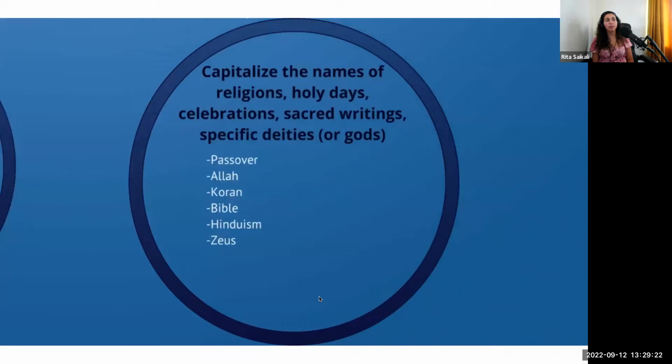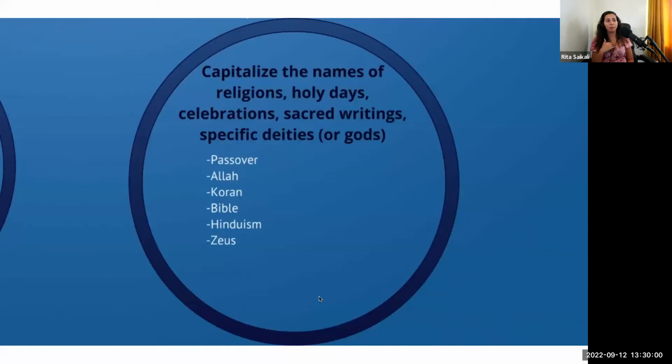Okay, we capitalize the names of religions, holidays, holy days, celebrations, sacred writings, and specific deities or gods. We capitalize the first letter of all these things. So, for example, Passover, that's a holy day in the Jewish religion, so the P is capitalized. Allah, the A is capitalized because that is a deity. That means God in Arabic, by the way, it literally translates to God. Okay, so Allah is capitalized.